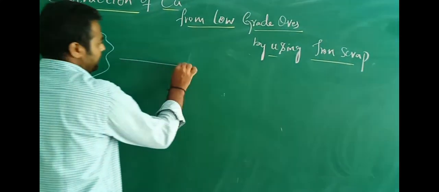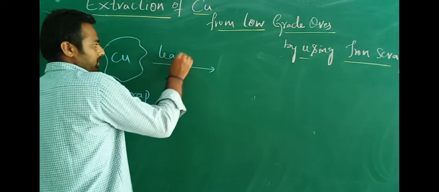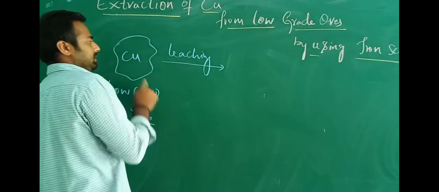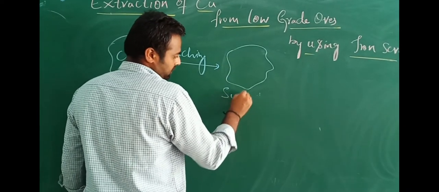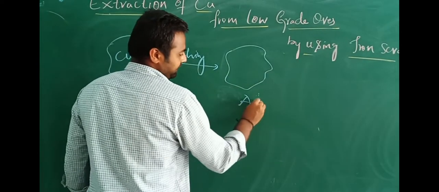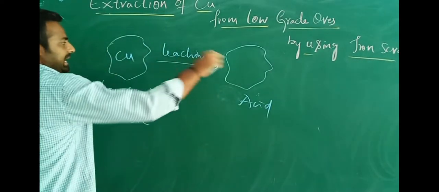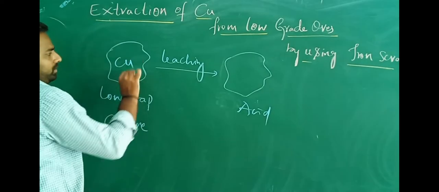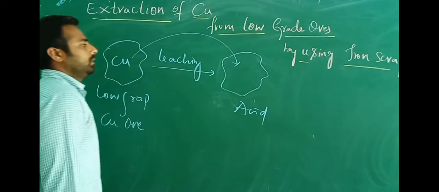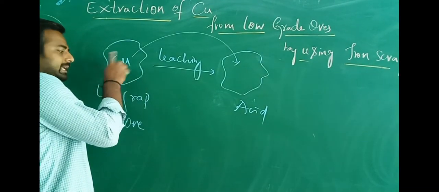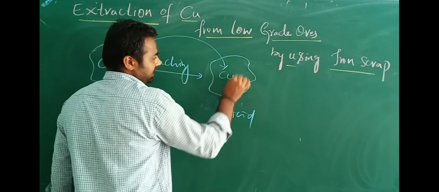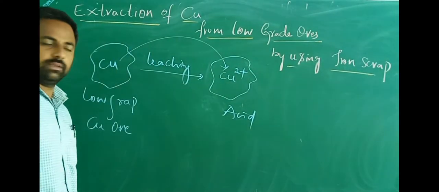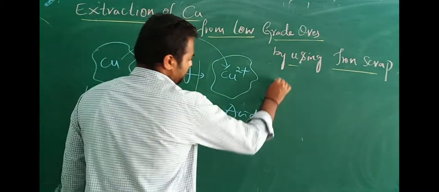First, we have to treat this with a suitable reagent such as acid. In this acid, the low grade copper ore is going to be dissolved. The copper metal present in the low grade copper ore is going to be dissolved in this acid in the form of Cu2+, and this whole system becomes aqueous.